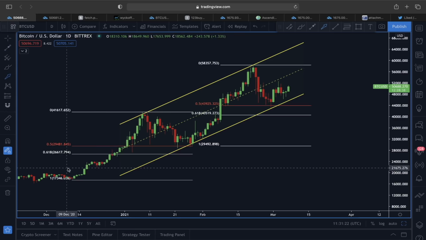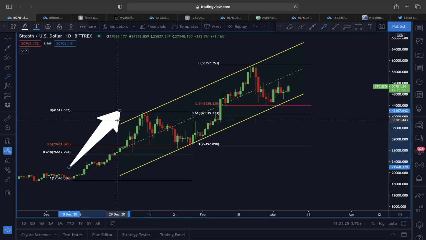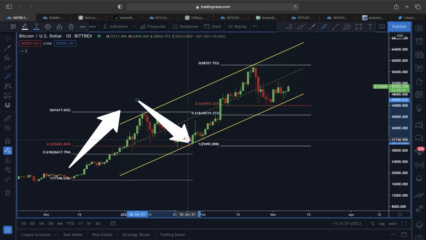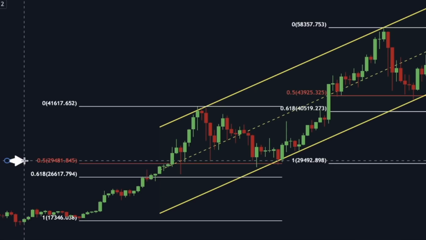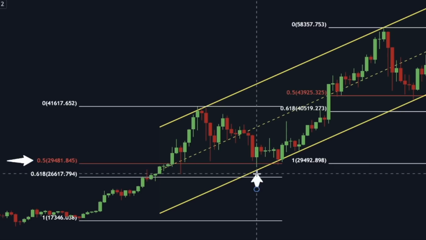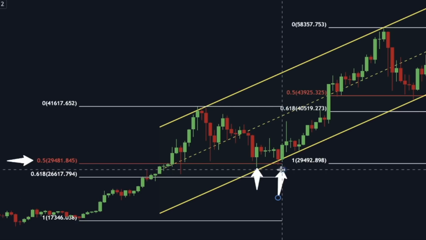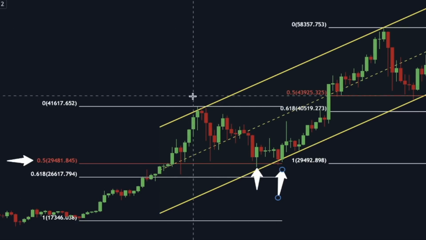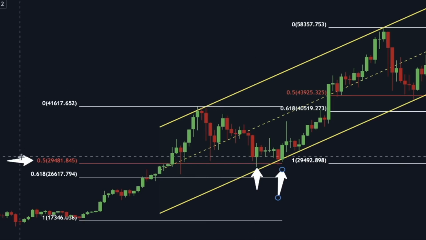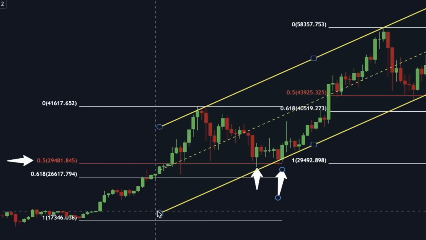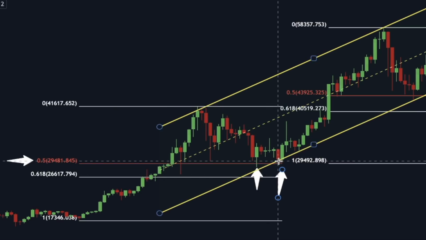Because when we had this impulsive move, you can see price had a really nice impulsive move, this corrective move happened, and this corrective move ended exactly after reaching the 0.5 Fibonacci retracement level. You can see we got a pullback because this upper line of this ascending channel acted as a resistance. Price came at this 0.5 Fibonacci retracement level and also the lower line of this ascending channel. And what happened after that?